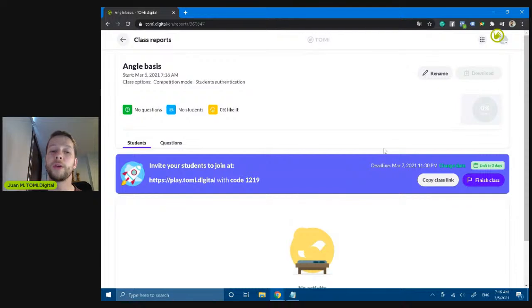So you don't need to be connected at the same time as the students. You just need to share the link to students, and the students can, one of them do the class in the morning, another one in the afternoon, and so on.